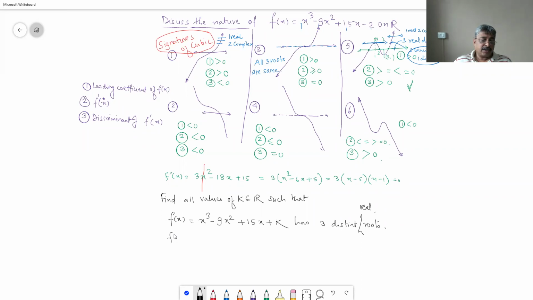F dash of x is equal to 3x square minus 18x plus 15. We did this above already. Okay, so 3 into x minus 5, x minus 1. So value of the function at x is equal to 1, F of 1.